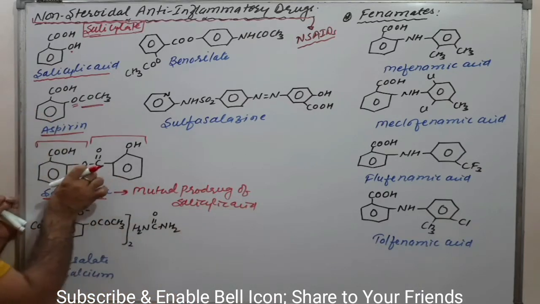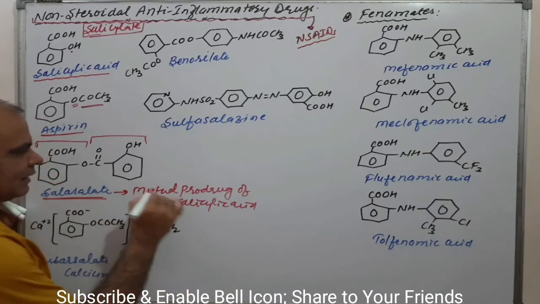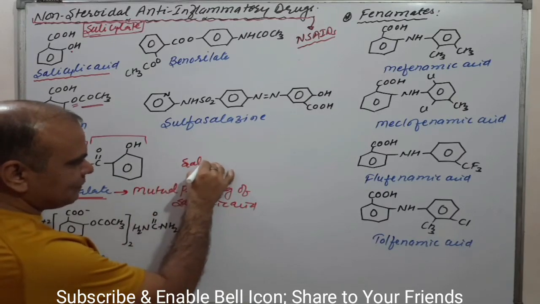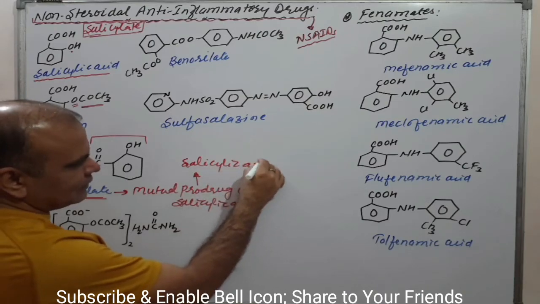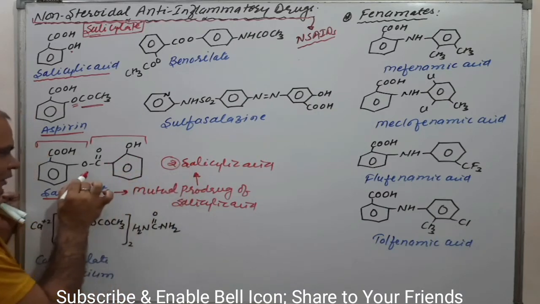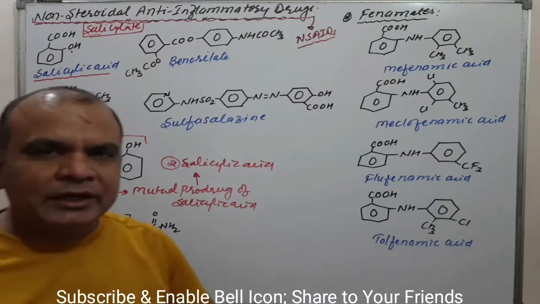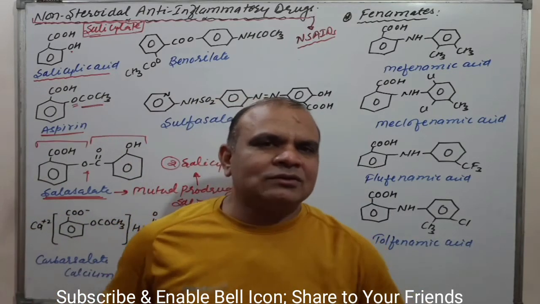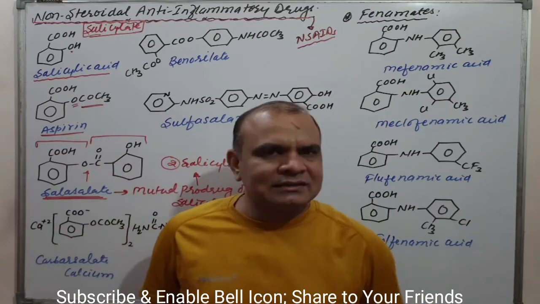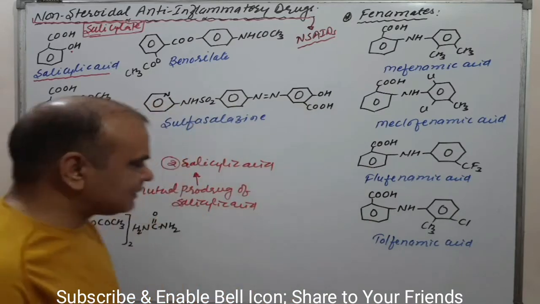When it goes to the site of action, or the site of hydrolysis, it converts into salicylic acid, two molecules of salicylic acid, by hydrolysis of this bond. Clear? That is salicylate. In competitive exams there is a question: which drug gives two salicylic acid molecules on hydrolysis? Then the drug is salicylate. Clear?